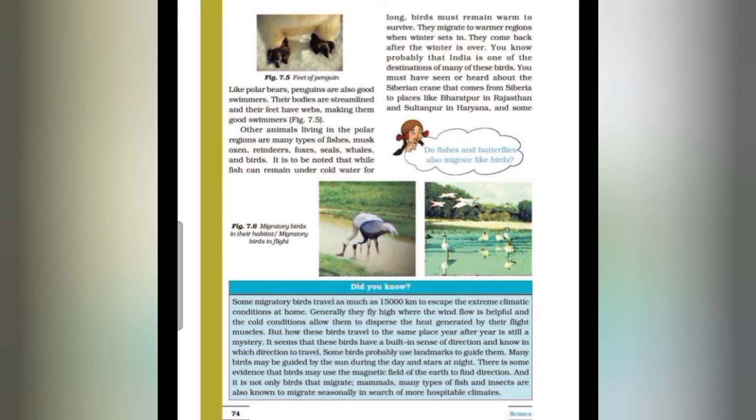And these birds fly high where the wind flow is helpful and cold conditions allow them to disperse the heat generated by their flight muscles. So students, you can see in figure 7.6 migratory birds in their habitat and migratory birds in flight.